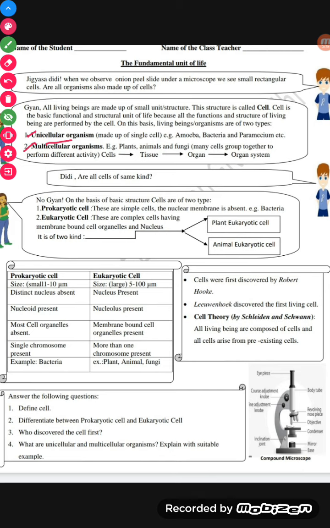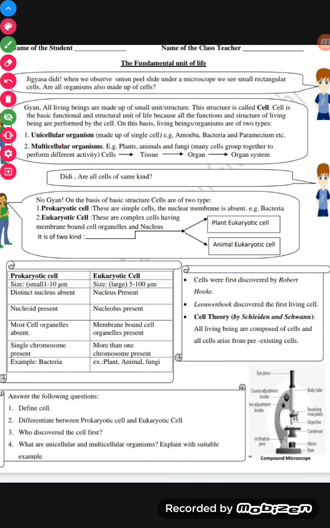So unicellular organisms are single cell organisms like amoeba, bacteria, paramecium. They all are examples of unicellular organisms. And multicellular organisms, we have all plants, animals, fungi. They are all considered multicellular organisms because they are made up of so many cells. They are made up of different types of cells.